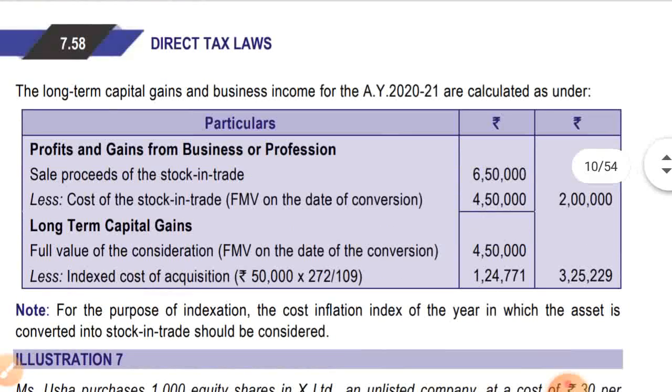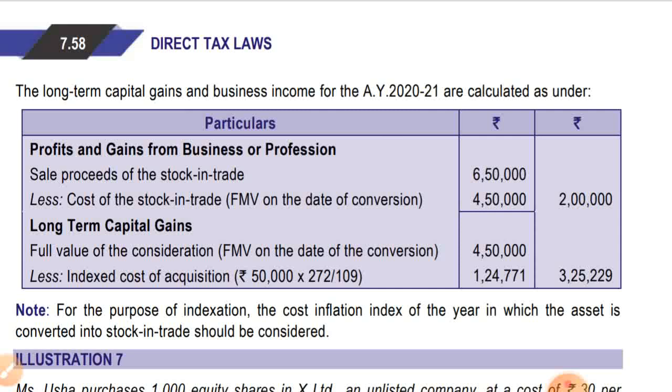The long-term capital gain and business income for assessment year 2021 are calculated as under. They have calculated business income first. Sale proceeds of the stock in trade is 6,50,000. Cost of stock in trade is 4,50,000, that is the fair market value on the date of conversion. PGBP income is coming to 2 lakhs.